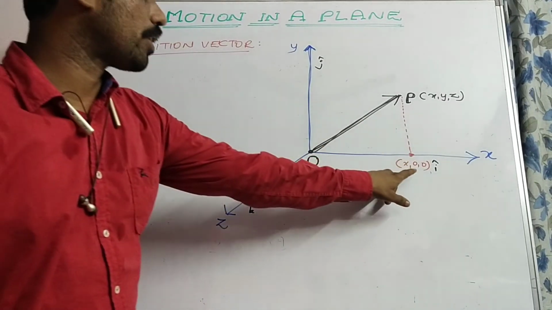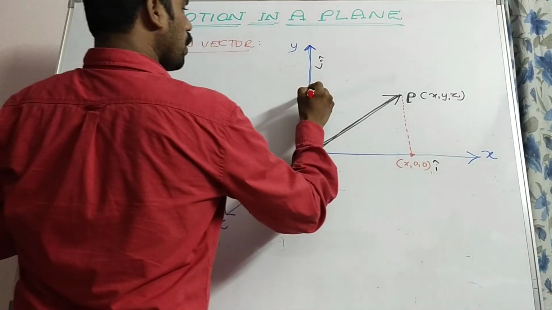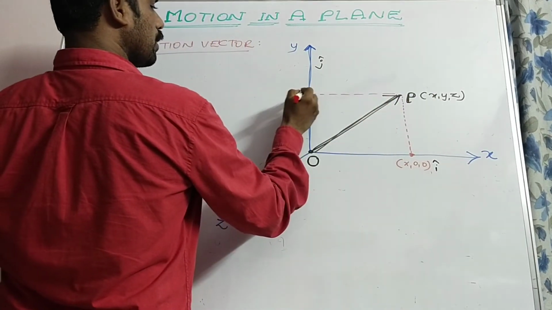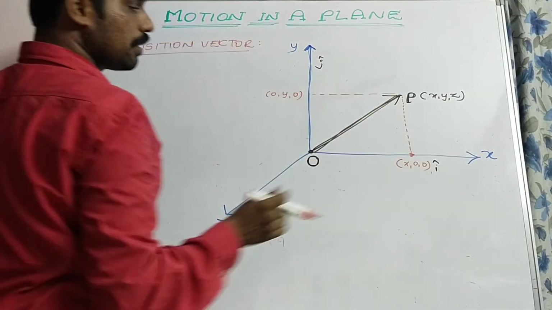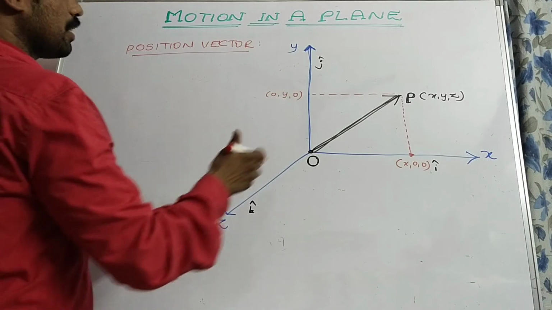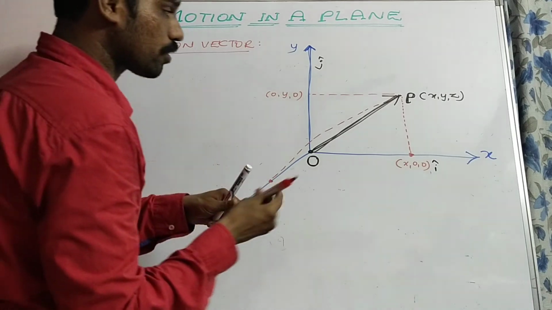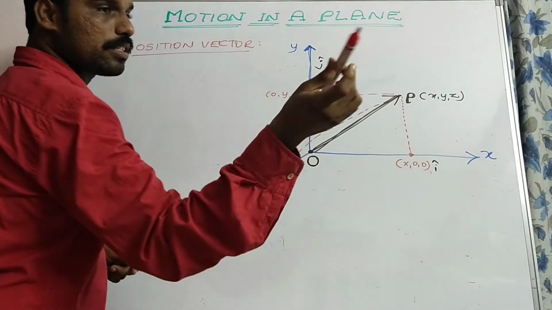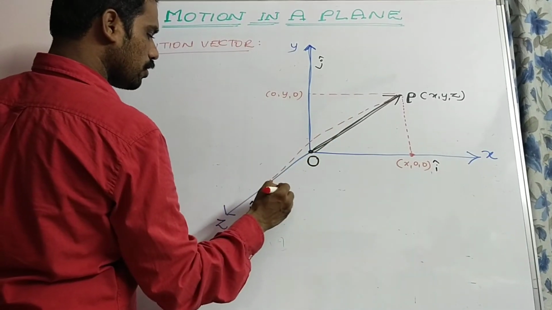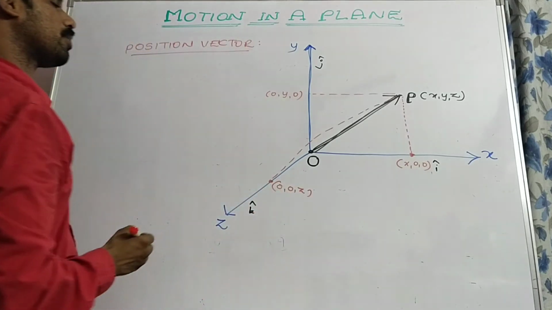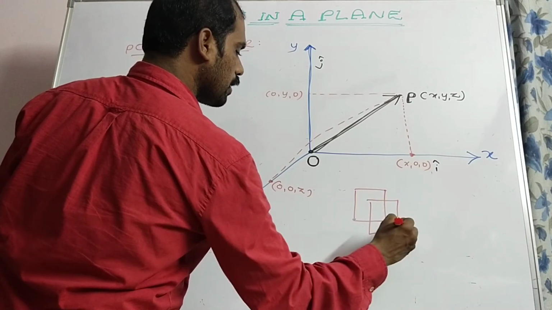Why? Because on the x-axis, the y coordinate is 0 and the z component is 0. Of course. Now a point along the y-axis that occupies certain space has the coordinates 0 comma y comma 0. In a similar manner, but as it is a 2 dimension drawing, it's not clearly explained to you, but that can occupy certain distance, of course, like this. Of course I have to write that like this. That is the position vector, which will be located like this or like this. That occupies certain space. Now here see 0 comma 0 comma z, or else simply I can explain that. See, it looks like this.